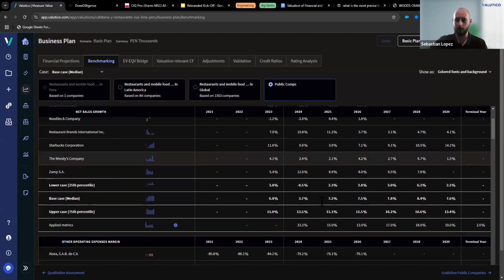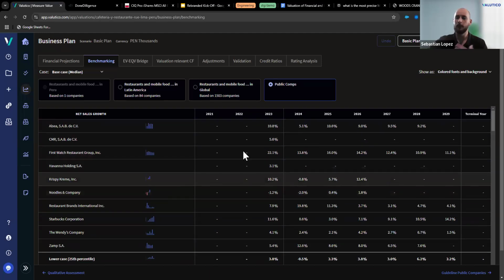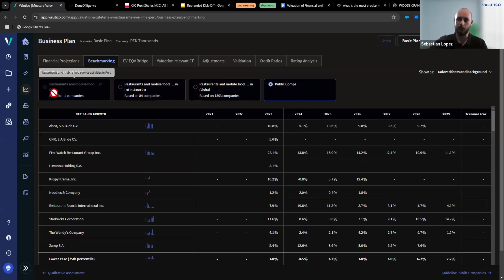You're going to see tables for net sales growth, other operating expenses, and then we added the option for you to benchmark versus the industry. Okay. When you want to benchmark versus the industry, you're going to see the industry worldwide, in your region, in this case, this is a Latin American company, and in your country, in this case, this is Peru. Okay. You can see that I cannot use Peru because for you to use the industry benchmark, we have a minimum requirement of 15 companies per benchmark. So that's why we cannot use Peru to forecast.